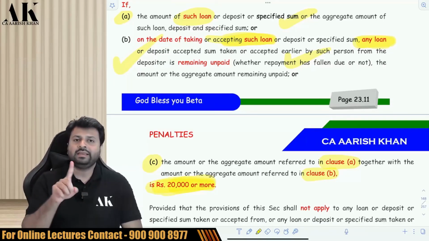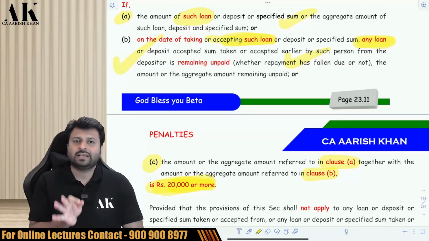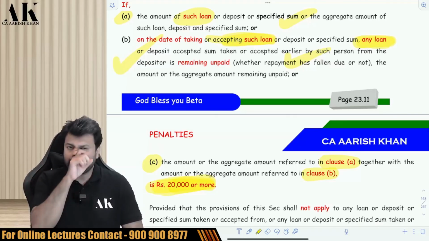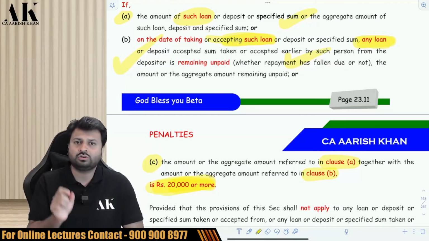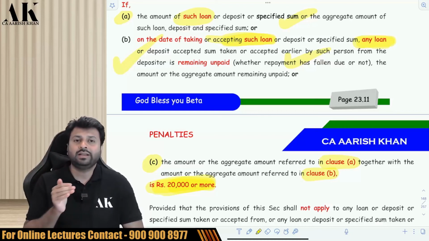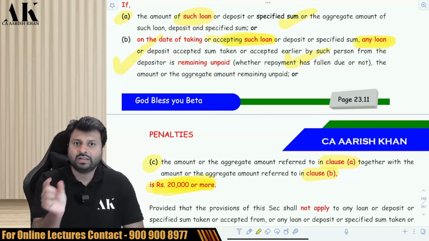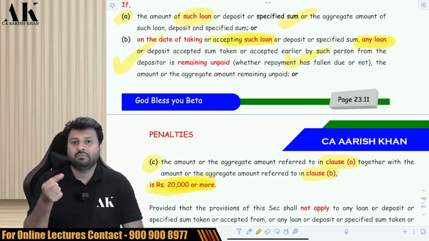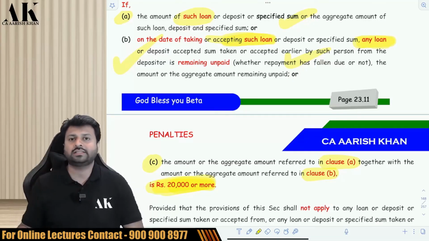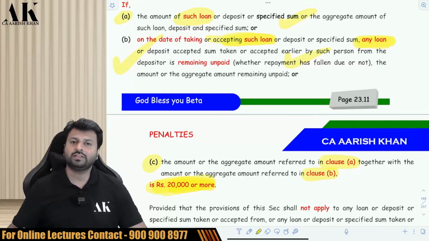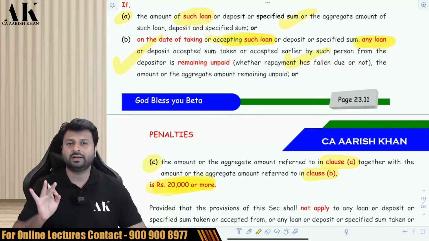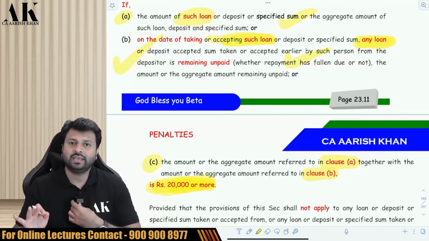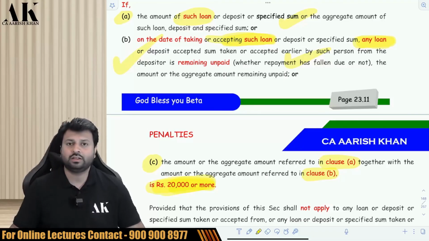So point number A is very clear. You should not accept cash loan of 20,000 or more. Point number B is very clear. If there is already a 20,000 outstanding, you should not accept a single penny in cash. Point number C is very clear. The cash loan along with the loan outstanding on the date should together also not reach 20,000 or more. If any of the three things happens, you will be liable for penalty under 271D, and the AO, that is the joint commissioner, will impose the penalty over here.